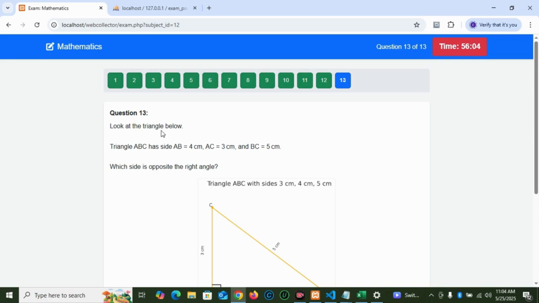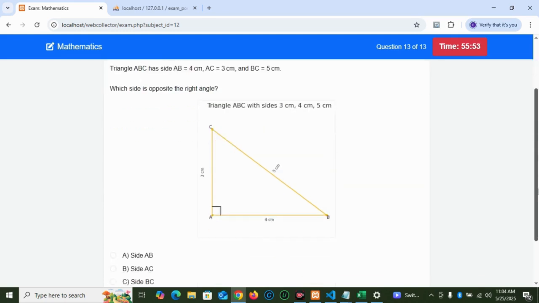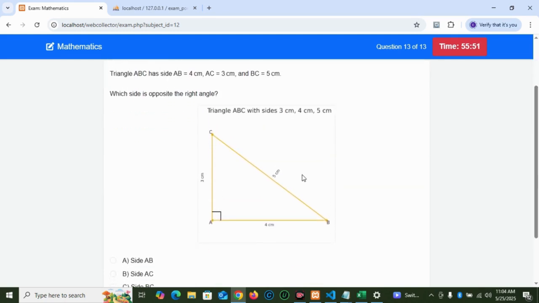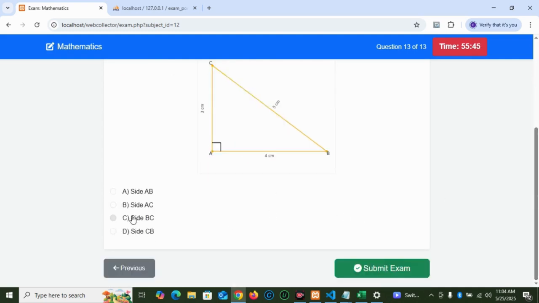Question 30 says, look at the triangle below. Triangle ABC has side AB equals 4 centimeter, AC equals 3 centimeter, and BC equals 5 centimeter. Which side is opposite the right angle? Good. This is side BC. This is the right angle. This is side BC, 5 centimeter. I think this is side BC.